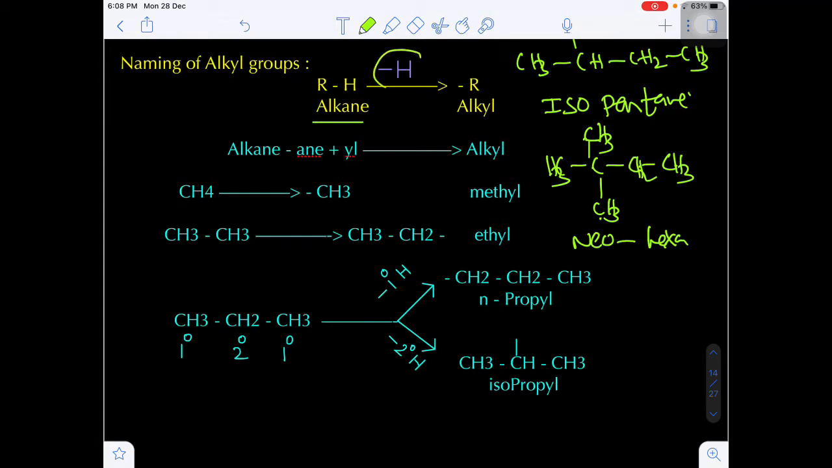And naming of alkyl groups. In an alkane, if you remove one hydrogen atom, the residual portion obtained is called alkyl. If you subtract the ane and add yl, you get alkyl. Suppose one carbon is there, methyl. 2 carbon atoms are there. If you remove one hydrogen, this is a free valency, this is ethyl.